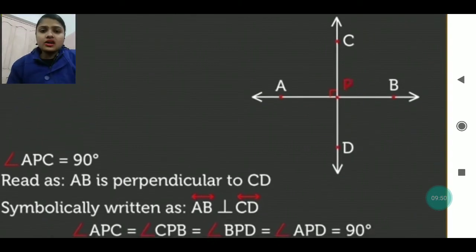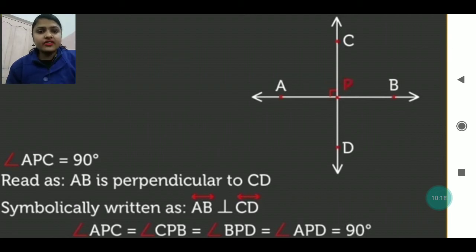It is written angle APC. The point which I have named as P is written there. So A, P and C. P we have kept in between because that is the angle point, where the angle is forming. At point P the angle is forming. So we can say angle APC is 90 degree.